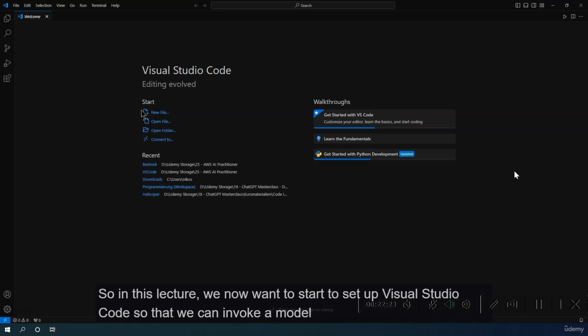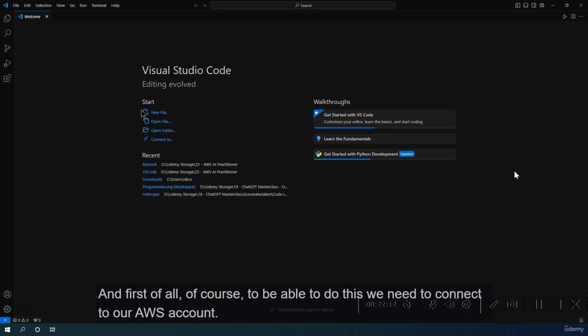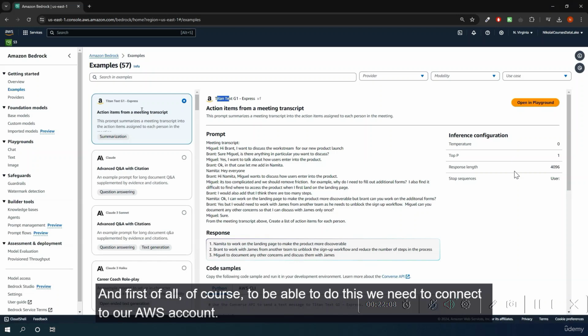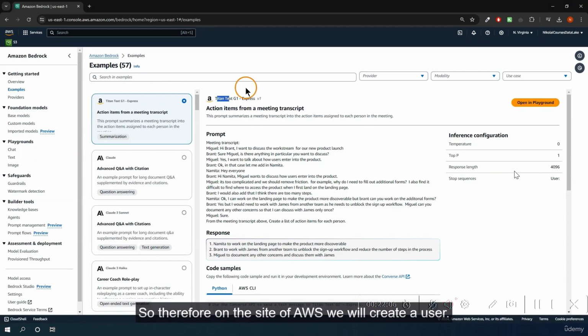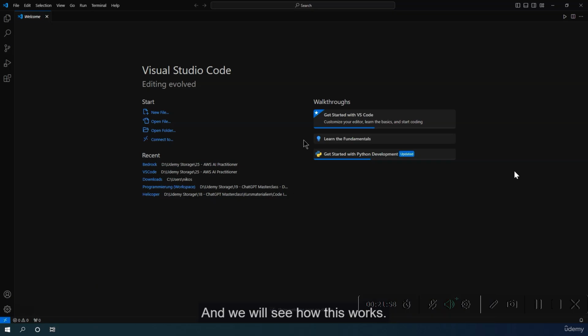So in this lecture, we now want to start to set up Visual Studio Code so that we can invoke a model from Visual Studio Code. And we will see a couple of examples. And first of all, of course, to be able to do this, we need to connect to our AWS account. So therefore, on the side of AWS, we will create a user and we will also have to install a few libraries in Visual Studio Code. And we will see how this works.